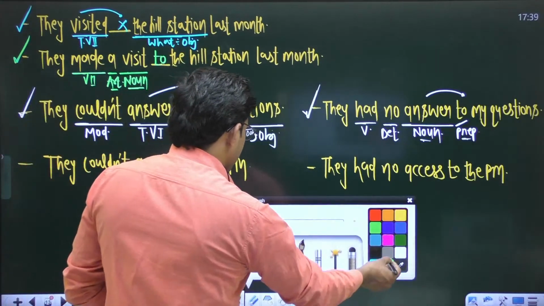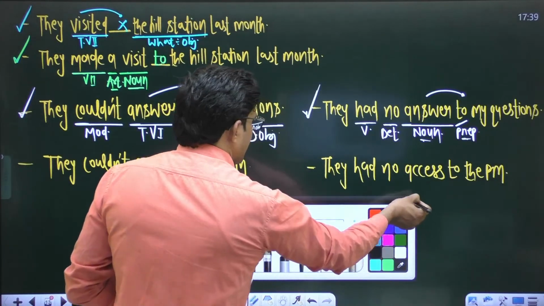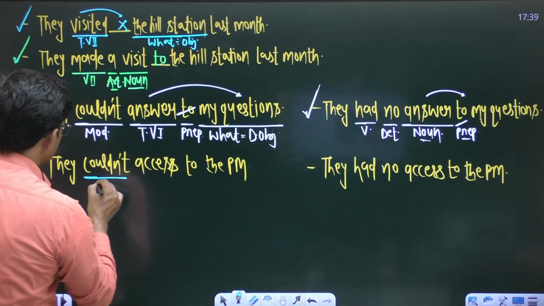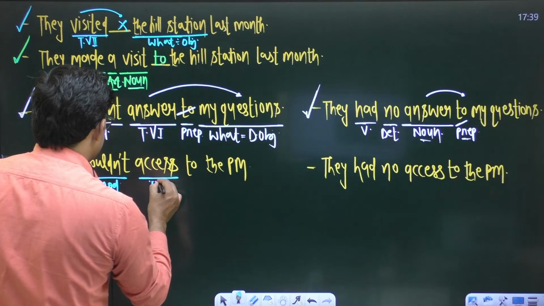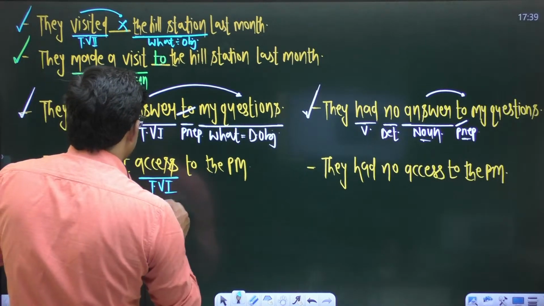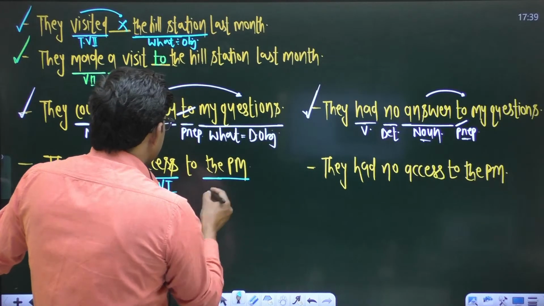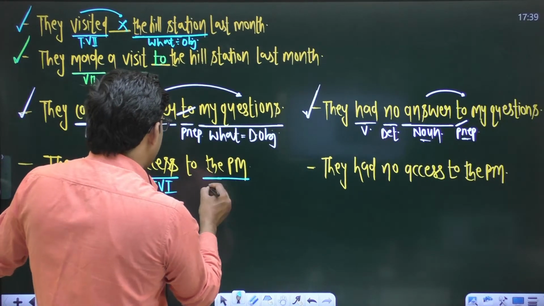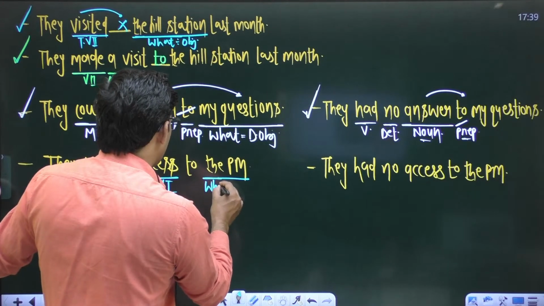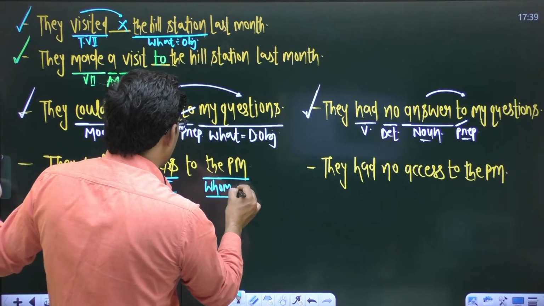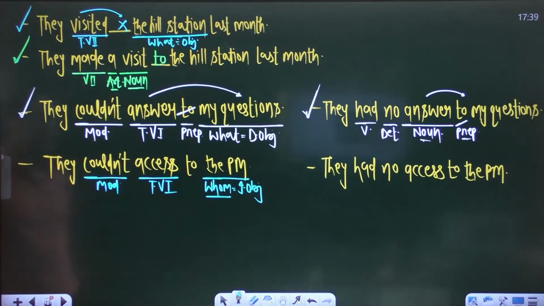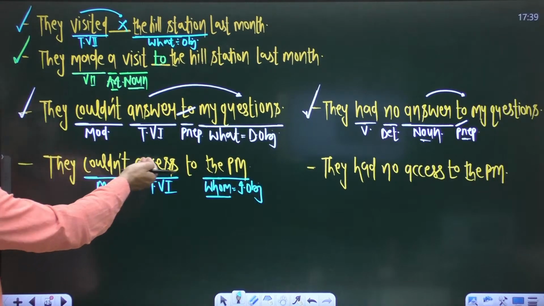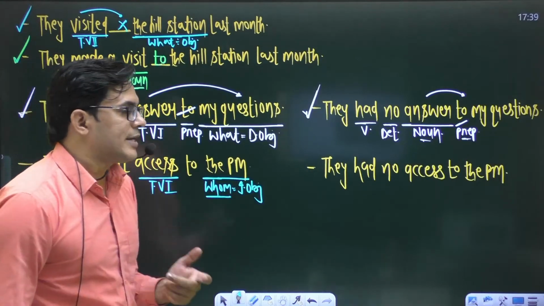Okay. In the first sentence, as we know, this modal could is followed by a main verb. This is a transitive verb. How can you find it out that this is a transitive verb? This PM is the reply of whom, and the reply of whom is always an object. How can you put questions? Whom could they not access?